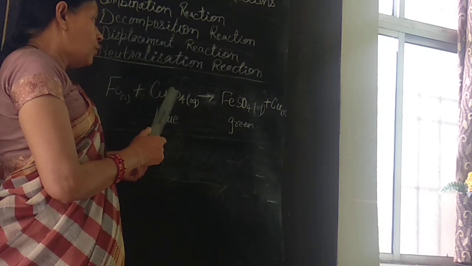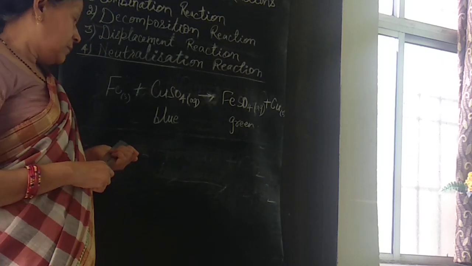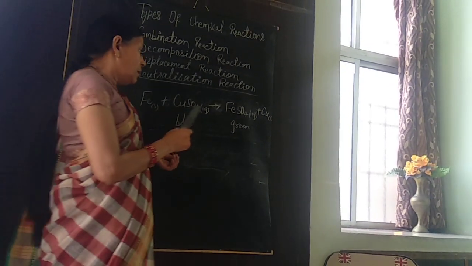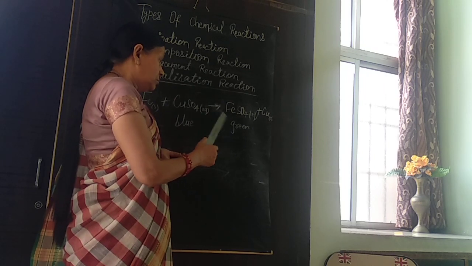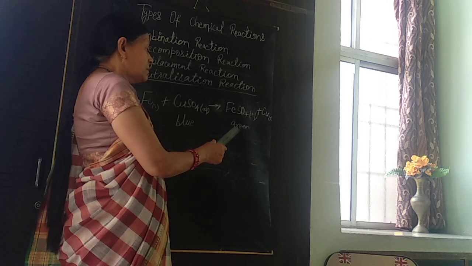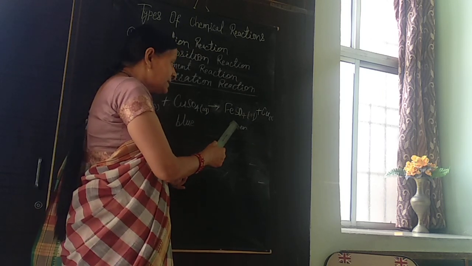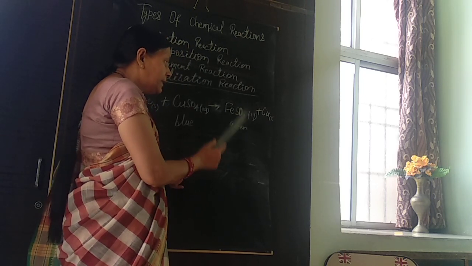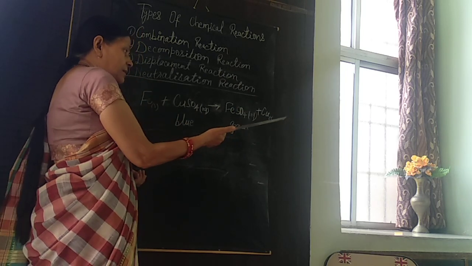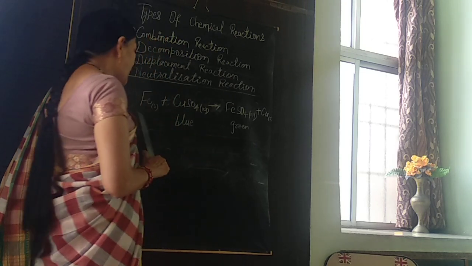The color of copper sulfate solution is blue, and after the completion of this reaction, the color changes into green. Do you know why? It turns green due to the formation of iron sulfate, which is green in color, and the copper that is displaced is deposited on the iron nails.